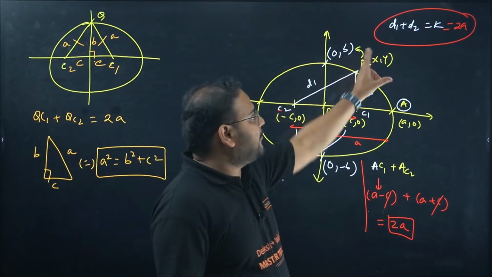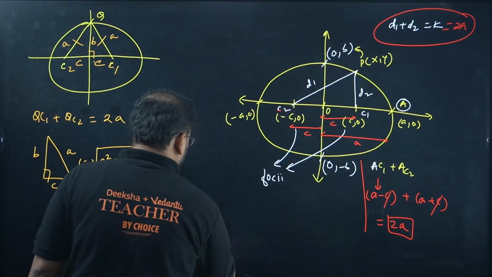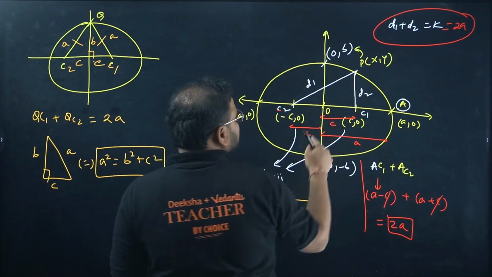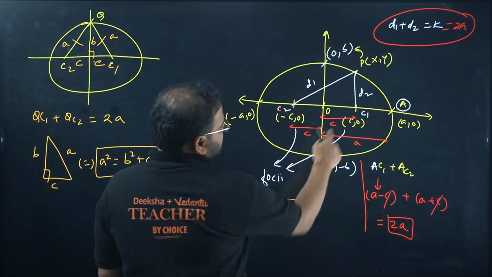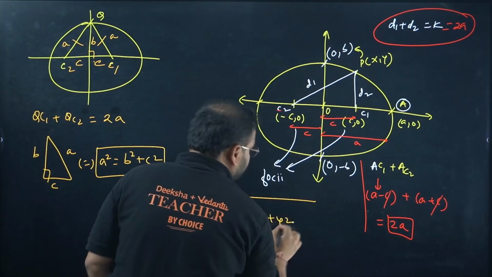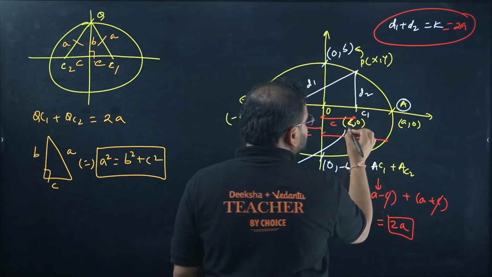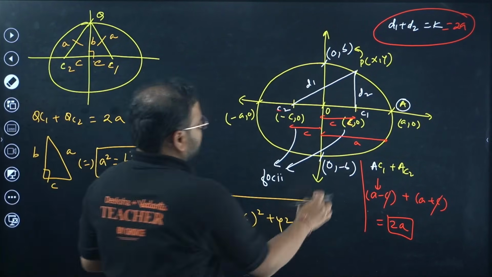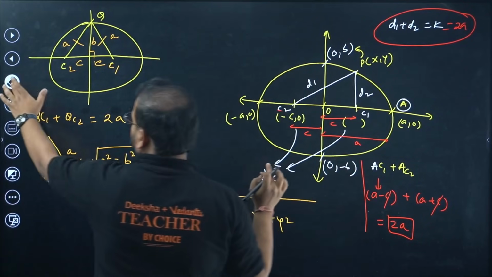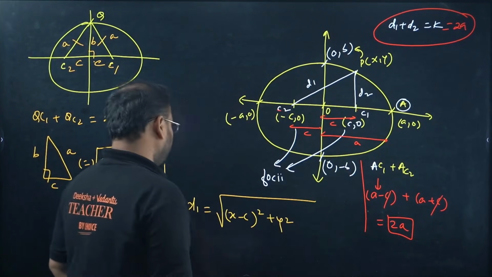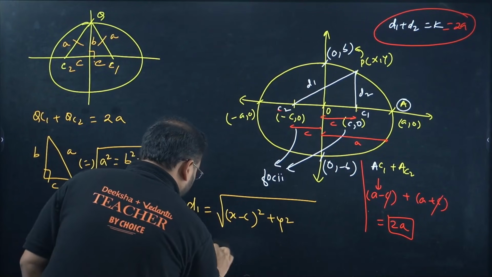I'm going to find the value of D1 and D2. Can I do that? Let's find the value of D1 first. Very simple. Root of x minus C, the whole square, plus y square. This point is C comma 0. Not visible. I can do better. One second. This point is C comma 0. Okay. Next, go and write D2.